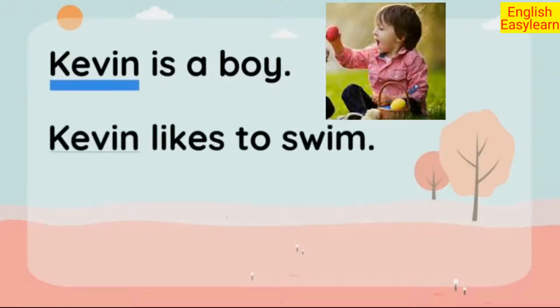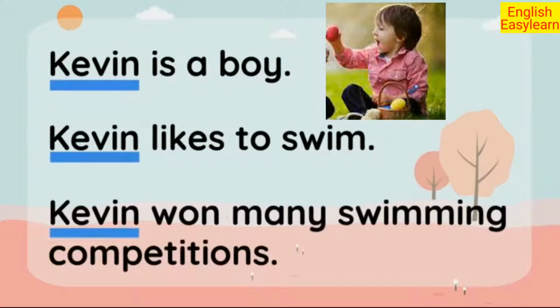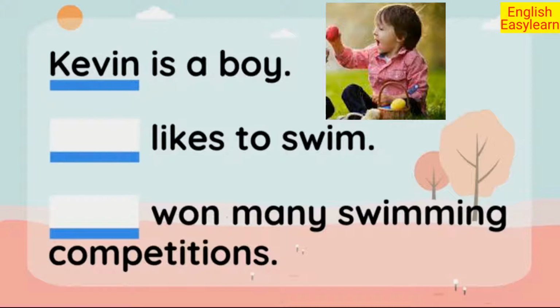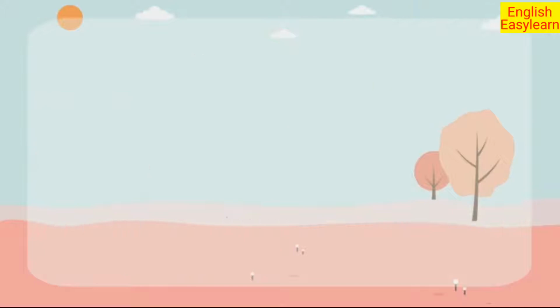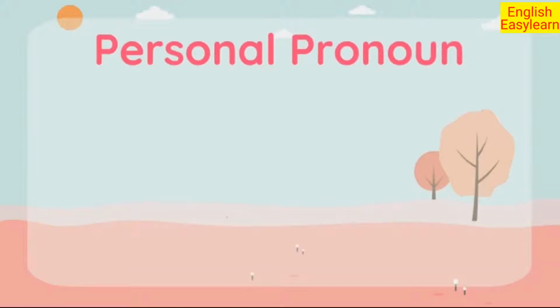Kevin is a boy. Kevin likes to swim. Kevin won many swimming competitions. How can we make this sentence sound more natural using pronouns? We are going to replace all of the Kevins with a pronoun except the first, because we should know who we are talking about. Kevin is a boy. He likes to swim. He won many swimming competitions. Now it looks so much more natural.